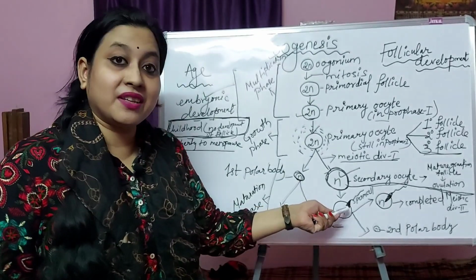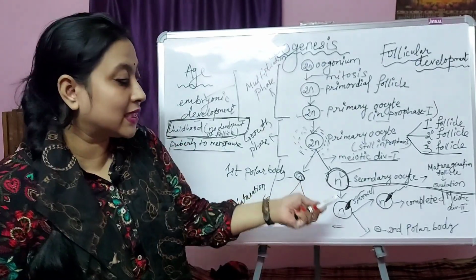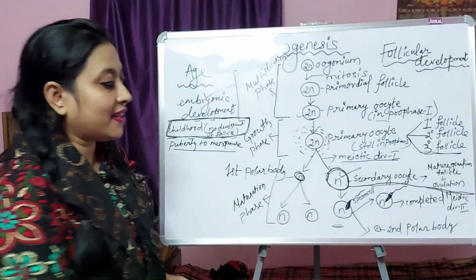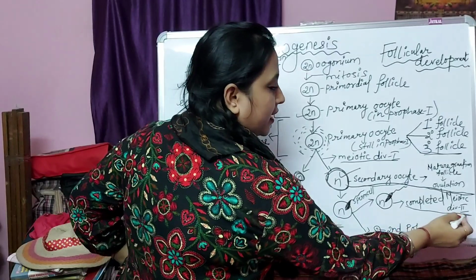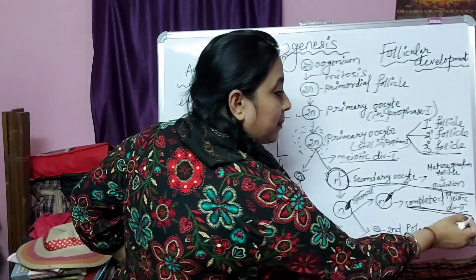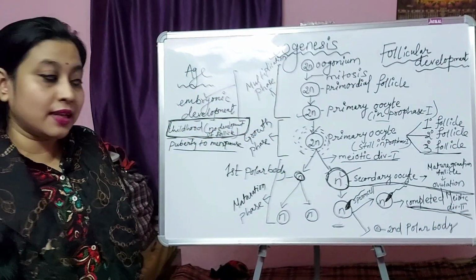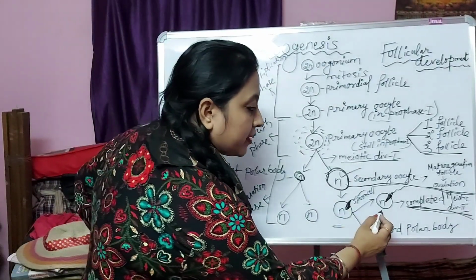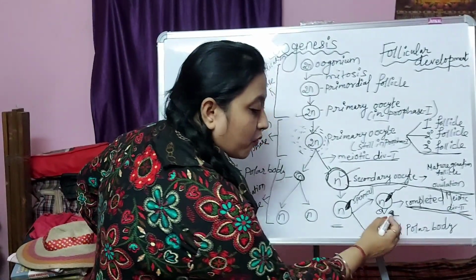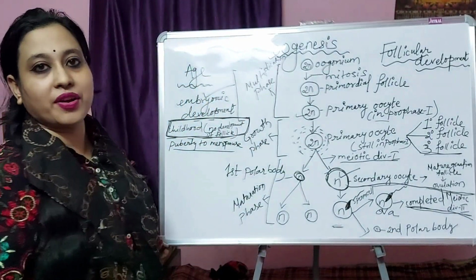So when the sperm reaches the zona pellucida, that time it completes the second meiotic division. Very important. That time it completes the second meiotic division and develops the ovum and the second polar body.